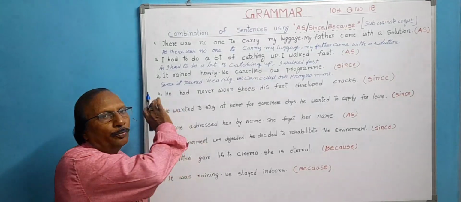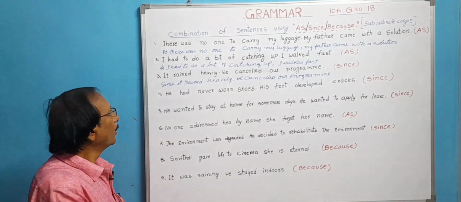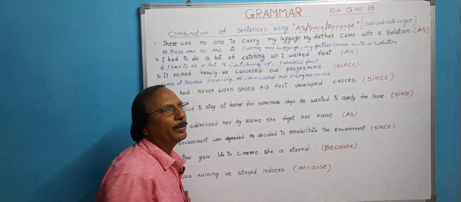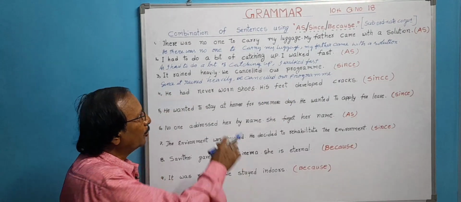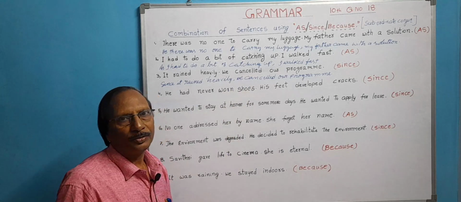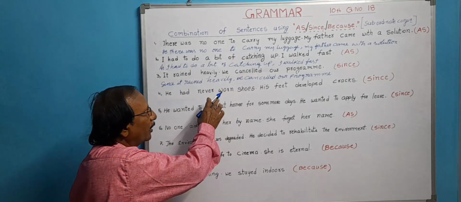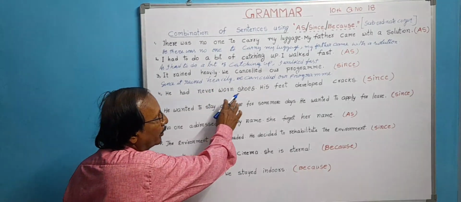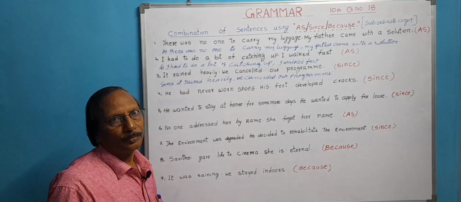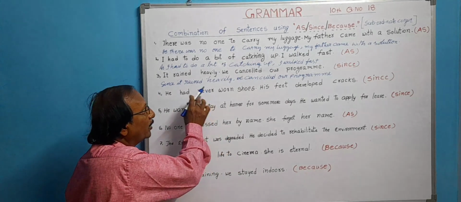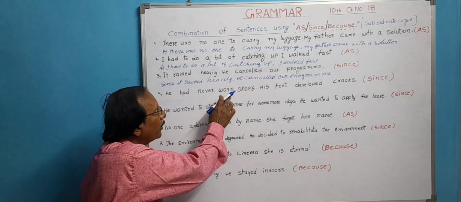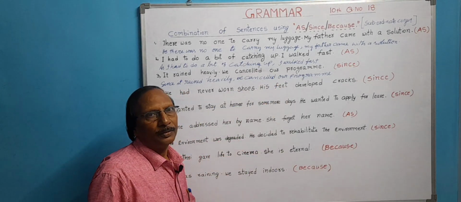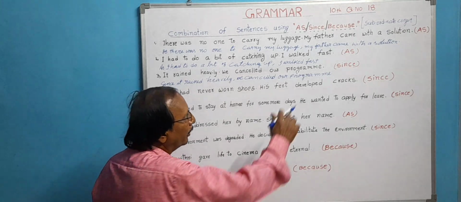Now, let us see fourth sentence. He had never worn shoes. His feet developed cracks. These two actions took place in the past. Which action took place earlier? He had never worn shoes. As he had never worn shoes, his feet developed cracks. Now, this is the reason. What is the reason? He had never worn shoes. That is the reason. His feet developed cracks. That is result. Let us write now.